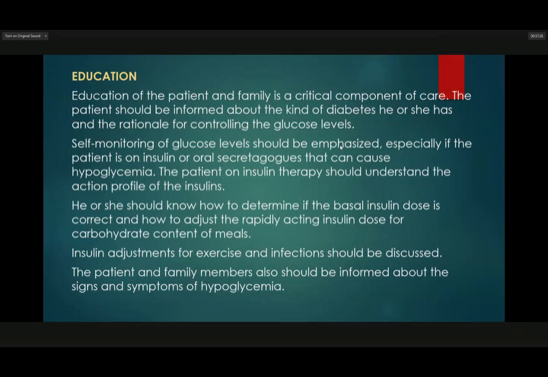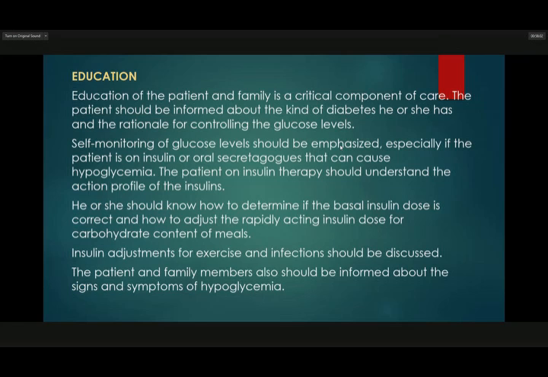So, education of the patient and family is a critical component of care. The patient should be informed about the kind of diabetes he or she has and the rationale for controlling the glucose level. Self-monitoring of glucose level should be emphasized, especially if the patient is on insulin or oral secretagogues that can cause hypoglycemia.